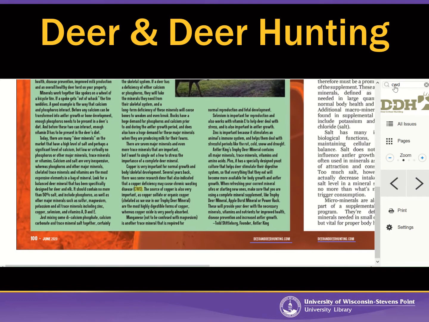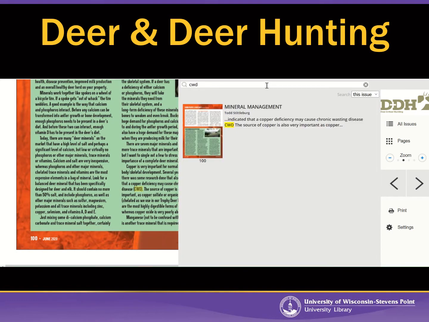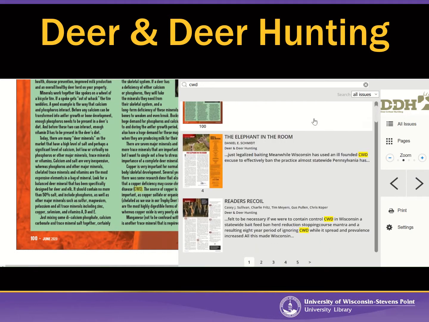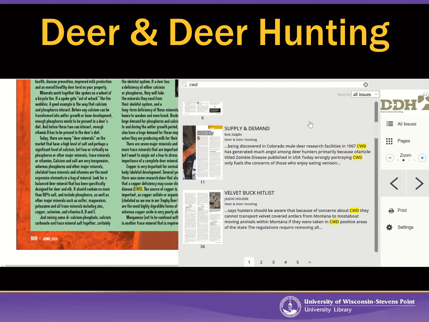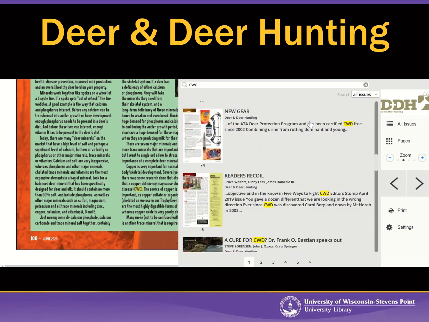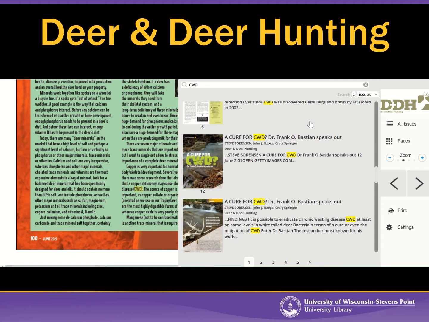Okay. So the default is to just search one issue of a magazine at a time. However, you can search across multiple issues simultaneously, which is a much more powerful search technique. So I'm going to switch the default. Instead of this issue, I'm going to switch it to all issues. And now you'll see I get tons of hits. And I can scroll through here, and if I see an article that I like, I can actually just click on that article, and then Flipster will jump right to that article, even if it's from a different issue.